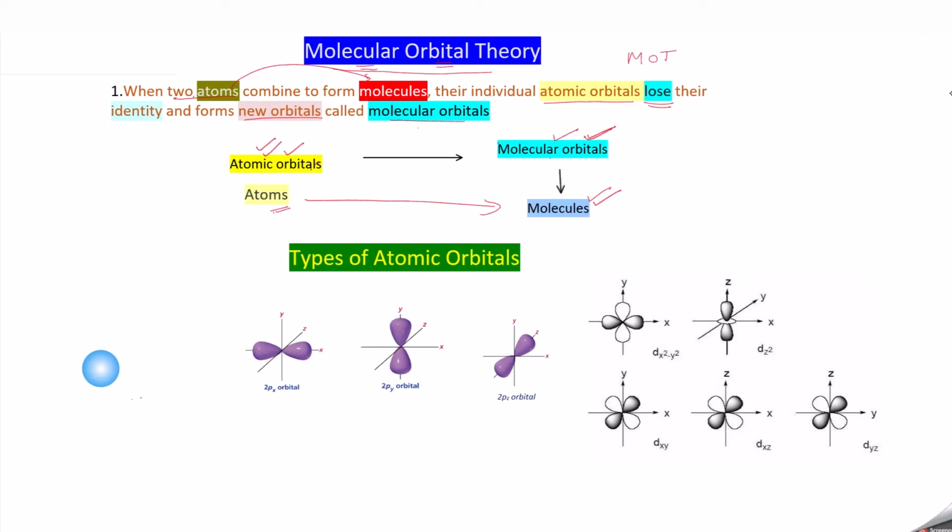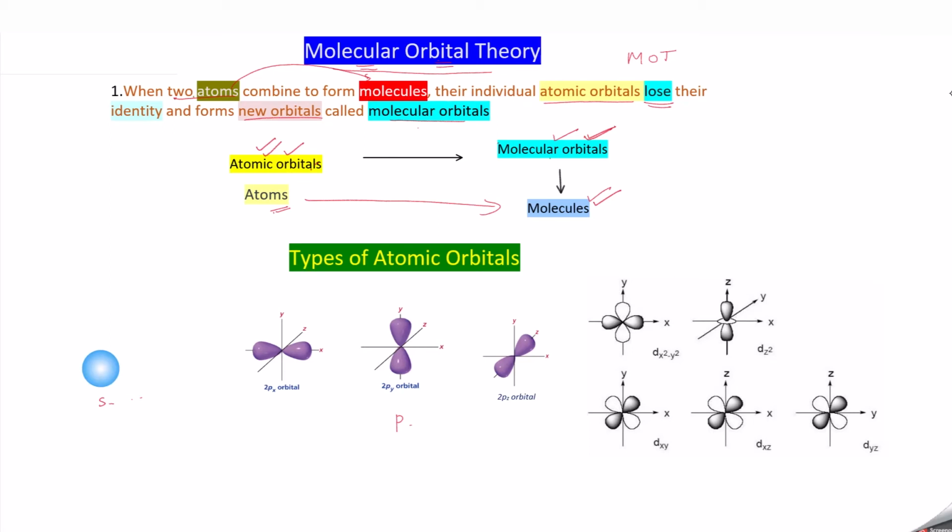What are the types of atomic orbitals that undergo formation of molecular orbitals? The first is the s orbital, which is spherical in shape, and then the p orbitals, which are dumbbell shaped: px, py and pz. If the dumbbell is along the x direction, it is px; along y, py; along z, pz. All three p orbitals are degenerate, having the same energy.